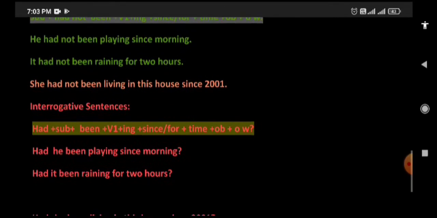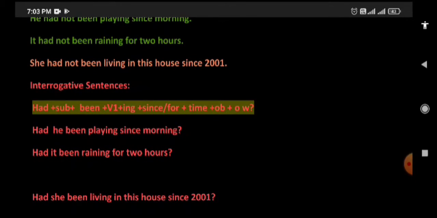Interrogative sentences. In this sentences, use had before the sentence. After that, subject plus been plus first form of verb plus ing plus since or for plus time plus object plus other words, and lastly put question mark. Had he been playing since morning? Had it been raining for 2 hours? Had she been living in this house since 2001?